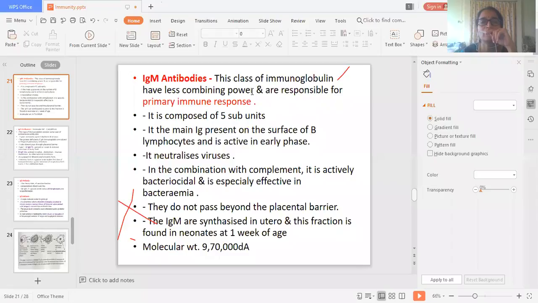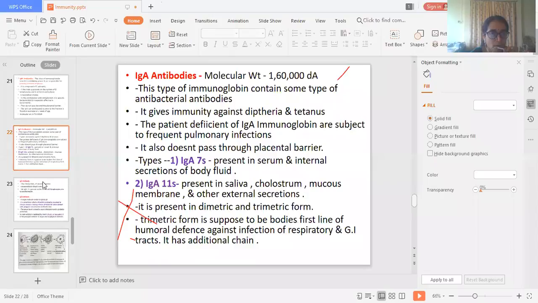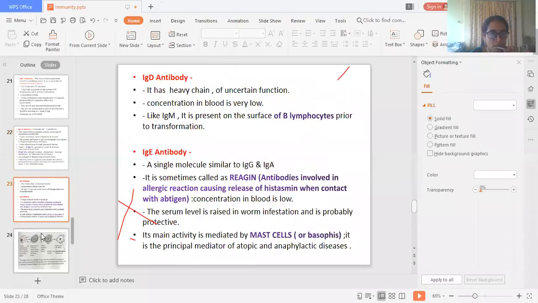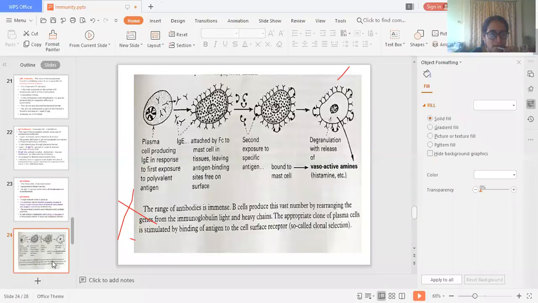How many participants are there? There are 22 participants and no one is answering. How many of you completed your assignment, about classification of immunology? Please prepare the part on that day only. Please don't keep it for the next time. You have to prepare all these things on the same day only.